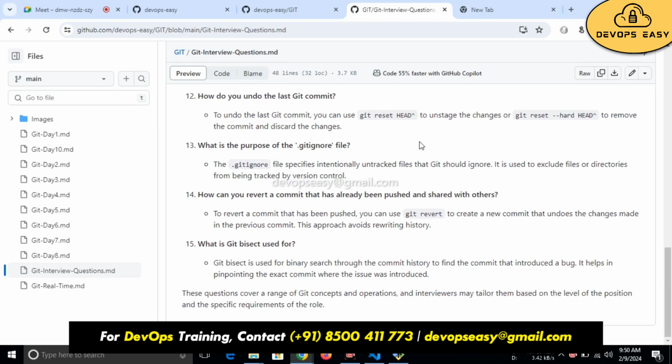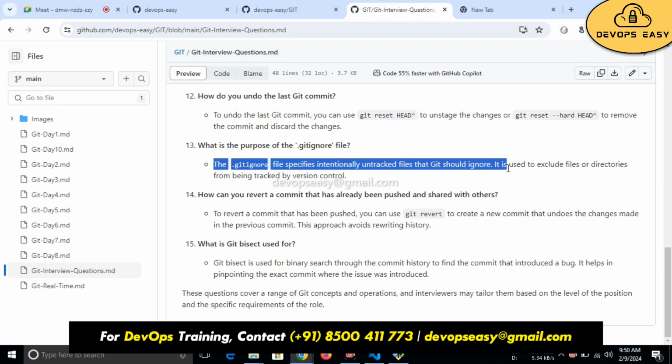What is the purpose of the git ignore file? This I'll also explain. The git ignore file specifies intentionally untracked files that git should ignore. It is used to exclude files or directories from being tracked by the version control system.